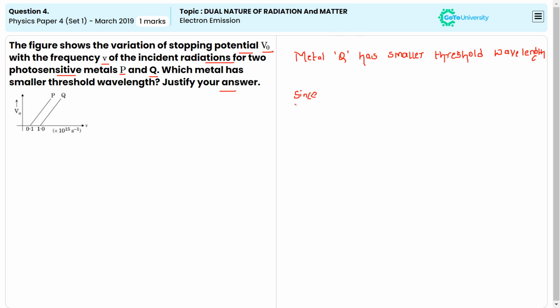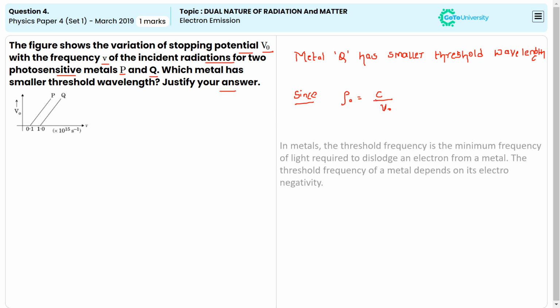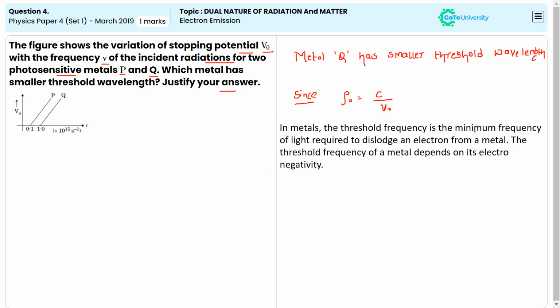Since lambda naught is equal to C divided by V naught, we can say that in metals the threshold frequency is the minimum frequency of light required to dislodge an electron from a metal. The threshold frequency of a metal depends on its electronegativity.